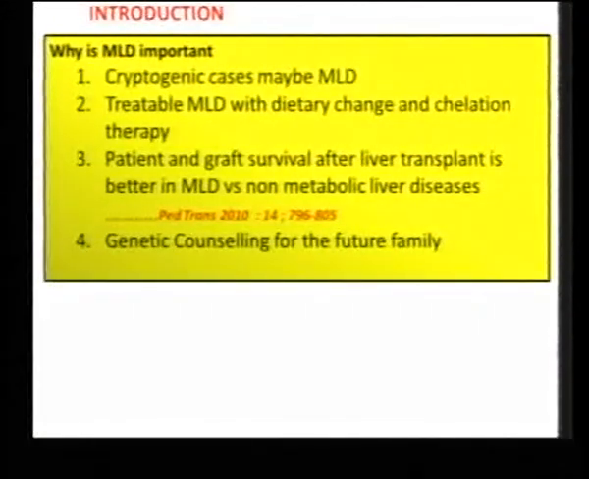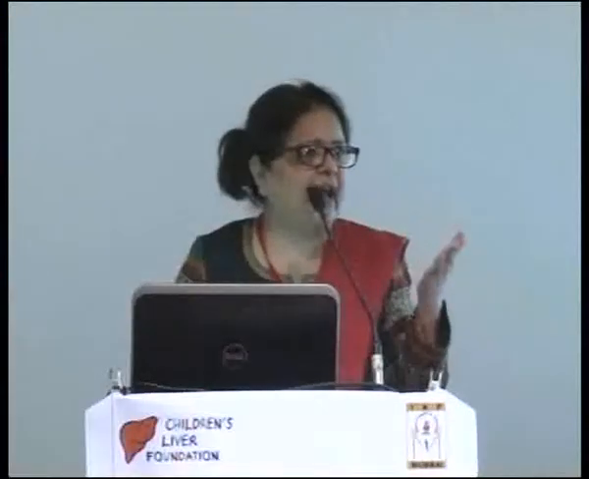Why is it important that we are talking about it? Because there are so many cryptogenic cases that we have in our own centers, and maybe these are MLDs which have remained undiagnosed. These MLDs could be treatable, and we can easily treat and save these children, so it is important for us. And a lot of them can be treated with simple dietary therapy, like you saw in the last case. Just removing fructose was enough.